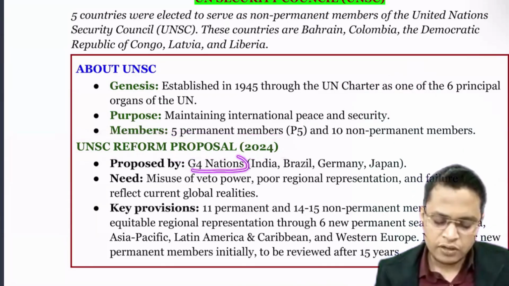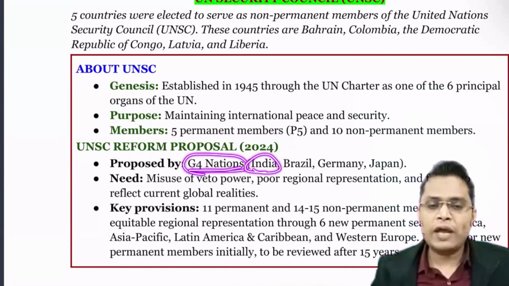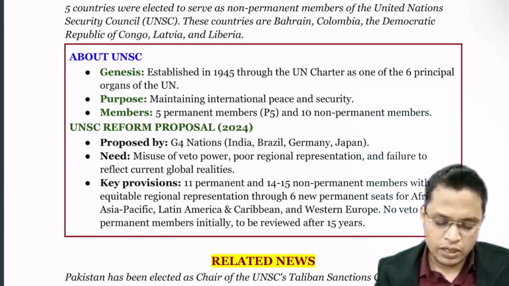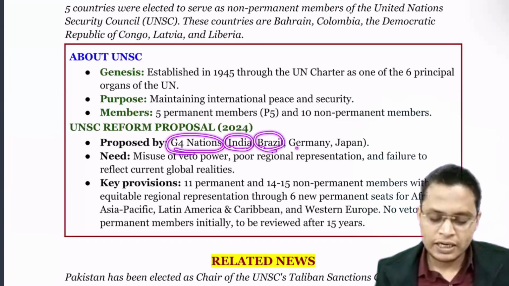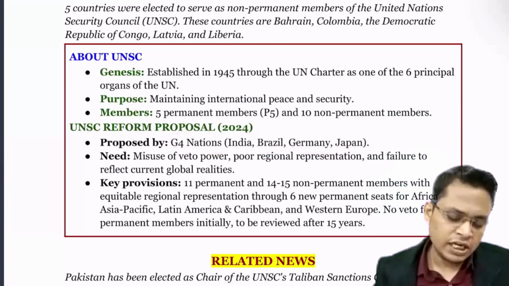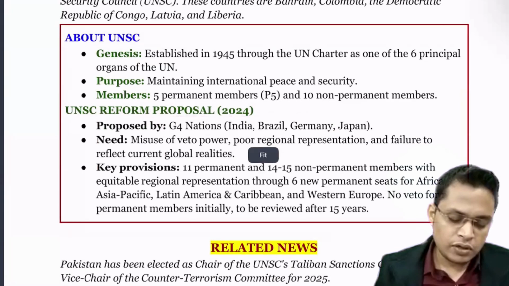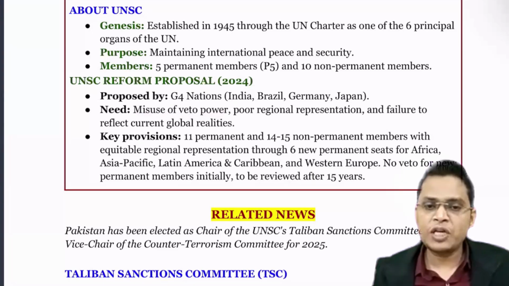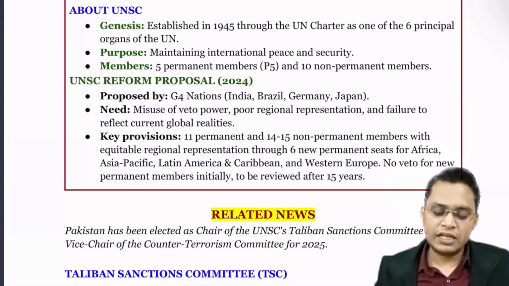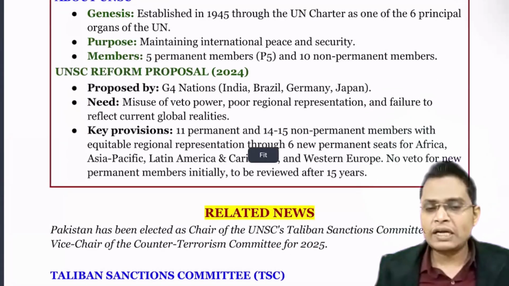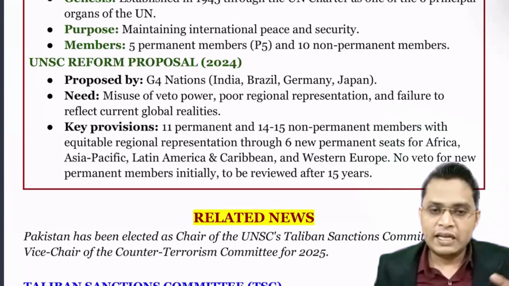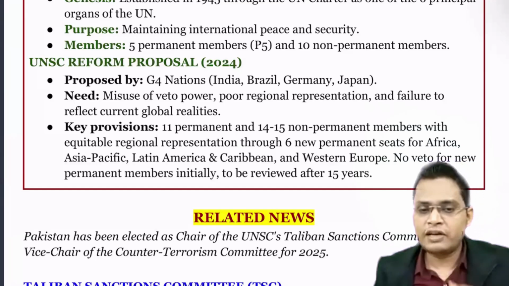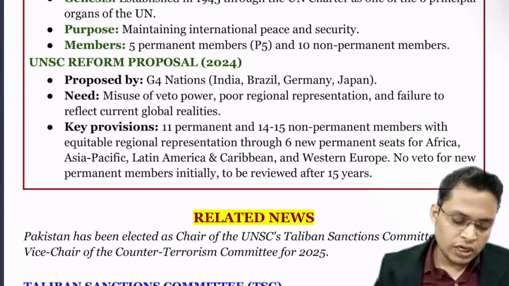The proposal is by the G4, that is India and others. We need to expand the UNSC to include new members. The G4 members want to include India, Brazil, Germany, and Japan. What else do we need? We have seen many times that the veto power is misused by powerful countries like USA, Russia, China, and that has led to failure. If any proposal affects the USA's interest, the US imposes a veto. If any proposal affects Russian interest, they impose the veto.